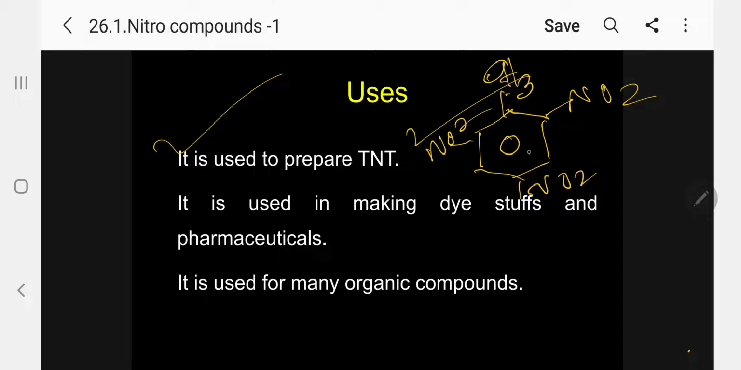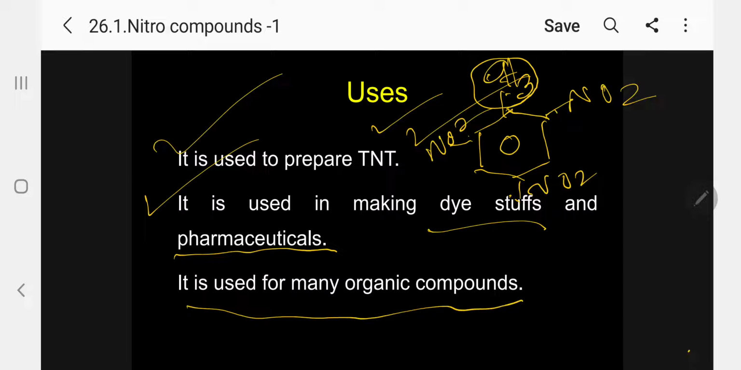So what will happen now? If you take the toluene and allow it to undergo nitration, this produces 2,4,6 trinitrotoluene, it is TNT. It is an explosive. It is used in making dyestuffs and pharmaceuticals. It is used for many organic compounds. Kindly follow.